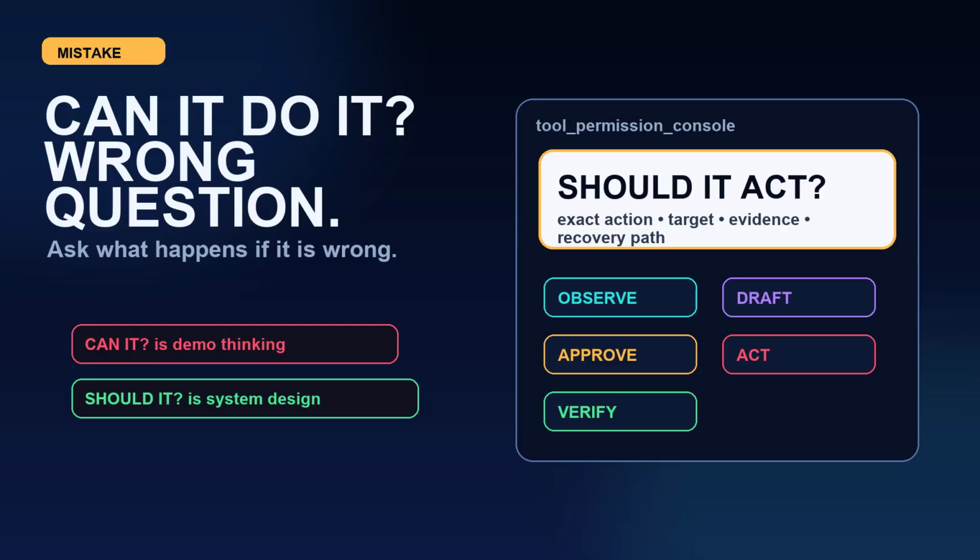The beginner mistake is asking, can the agent do it? Can it browse? Can it email? Can it edit the spreadsheet? Wrong first question. The real question is, should it be allowed to do this action right now with this evidence, and what happens if it is wrong?